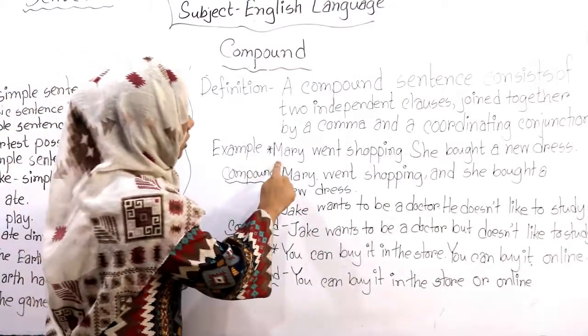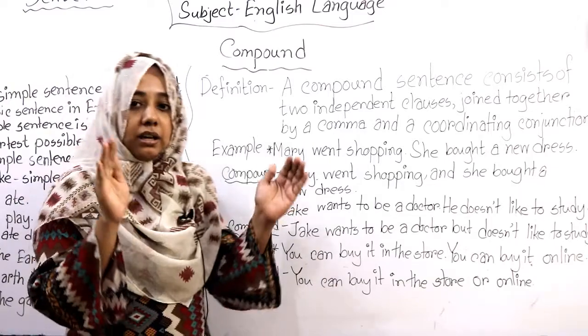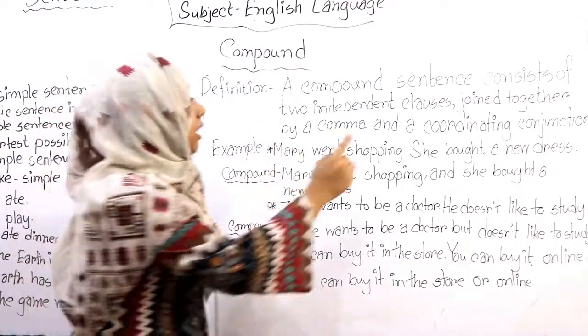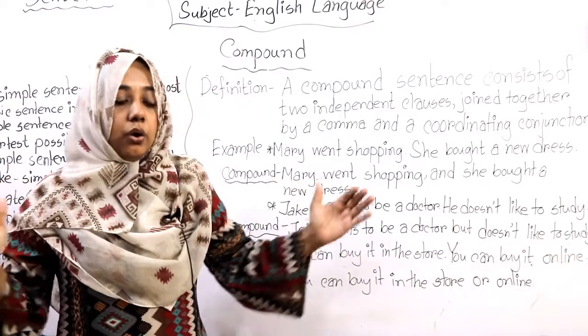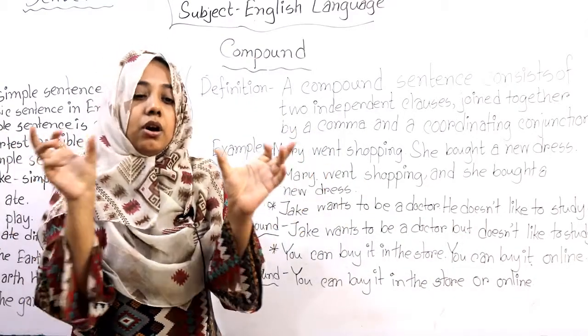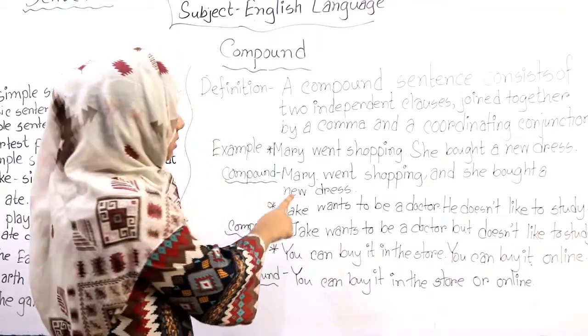Like look, Mary went shopping. Here Mary went shopping is an independent clause. And she bought a new dress is another independent clause. When these two independent clauses join together, it makes a compound sentence.